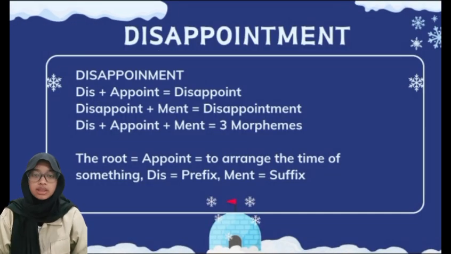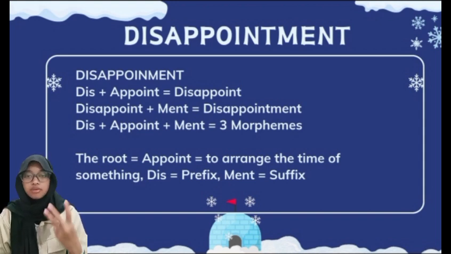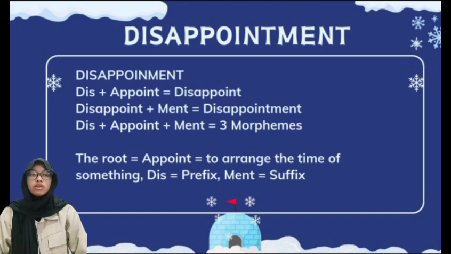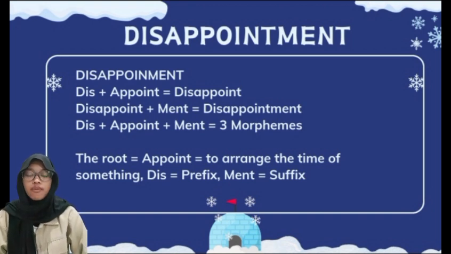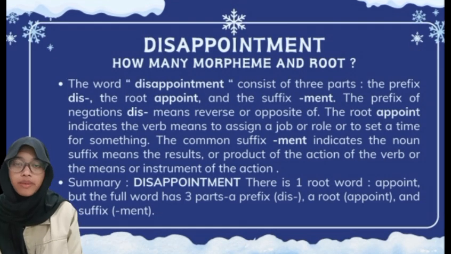The morphemic cutting of disappointment is dis plus appoint became disappoint, disappoint plus ment became disappointment: dis plus appoint plus ment. There are three morphemes. The root is appoint, which means to arrange the time of something, dis as prefix and ment as suffix. How many morphemes and root?